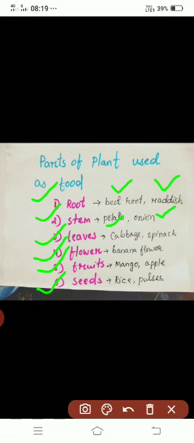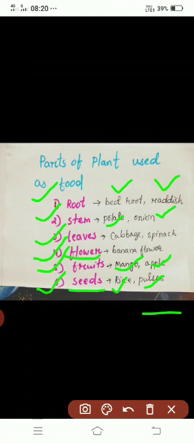And some of the leaves of plants can be taken as food. For example, cabbage, spinach and lettuce. Some of the flowers can also be prepared as a dish, and that can be taken as food, that is banana flower, pumpkin flower, sunflower and so on. Children, do you like to have fruits? Yes, we all love to have fruits. So mango, apple, banana, these are the fruits that we like to have. And next one is your seed. So seeds also can be taken as food. For example, rice, pulses and grams.